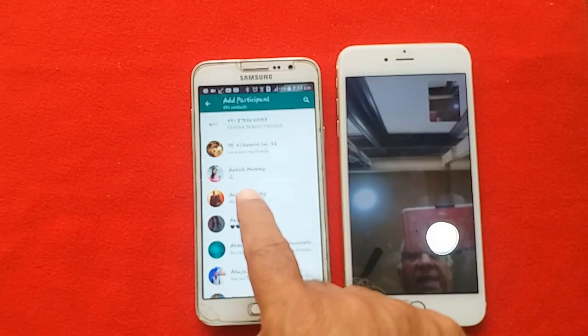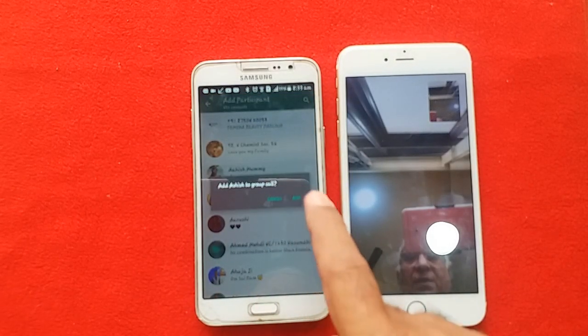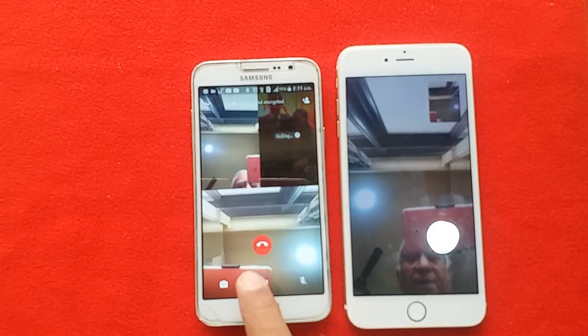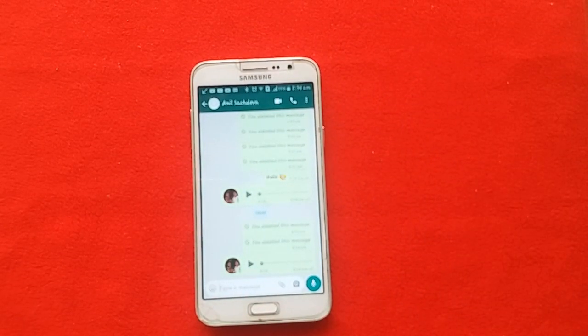The call will get connected to all the four people, including you. So you can use this feature. So this is a very good feature where you can make calls to people sitting abroad or anywhere. So total of 4 persons can come in one conference call.